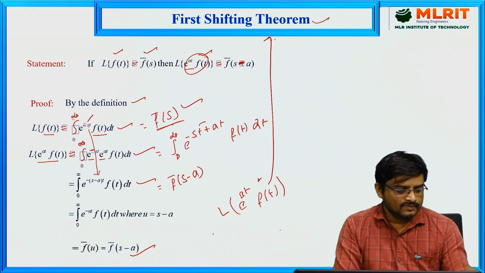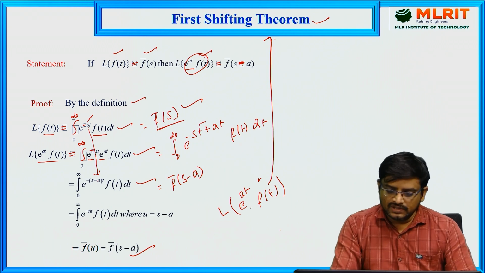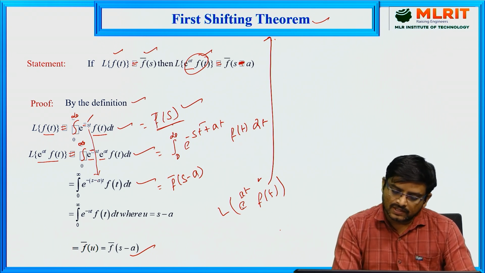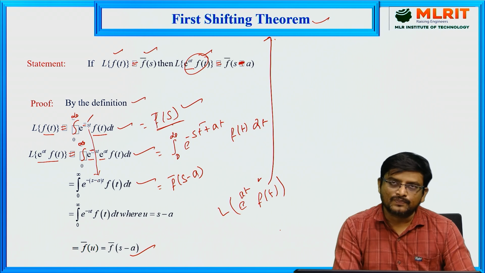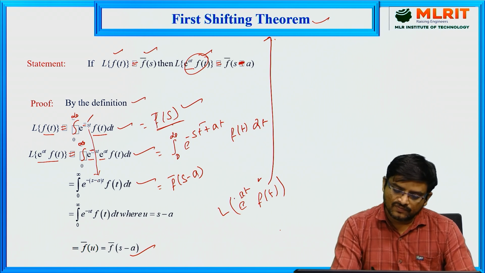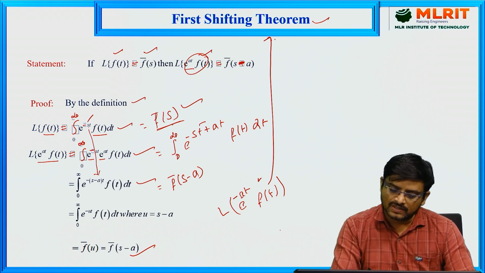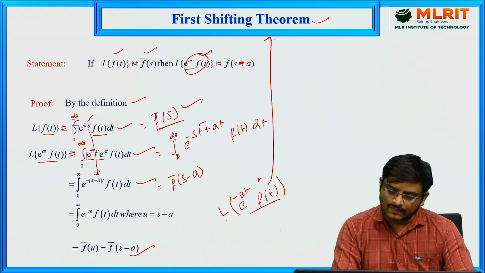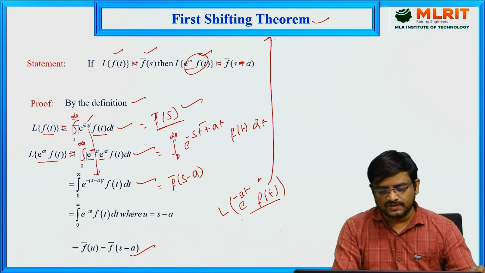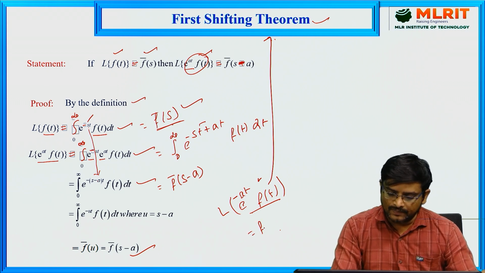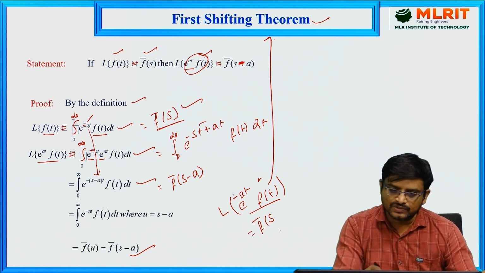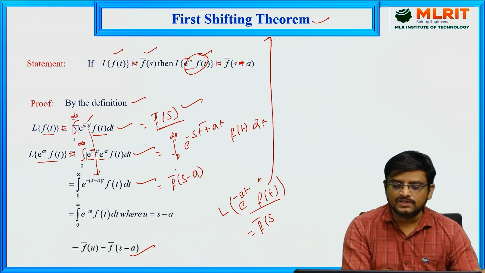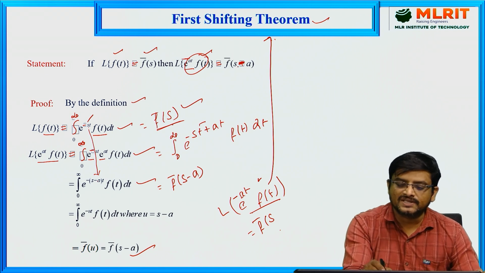Here f of t is multiplied with an exponential function whose power is positive. Suppose f of t is multiplied with e power minus at, then to find the Laplace transform of this entire function, we can follow the same procedure, and you will get f bar of s. If you have a positive power for this exponential function, here we will keep s minus a.